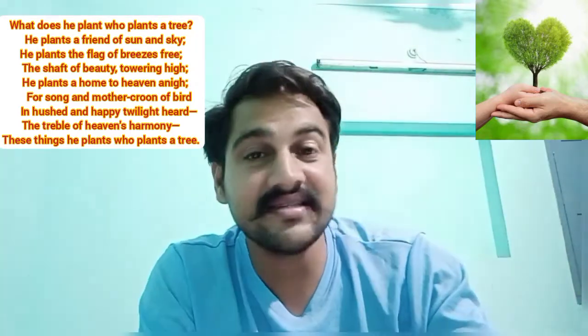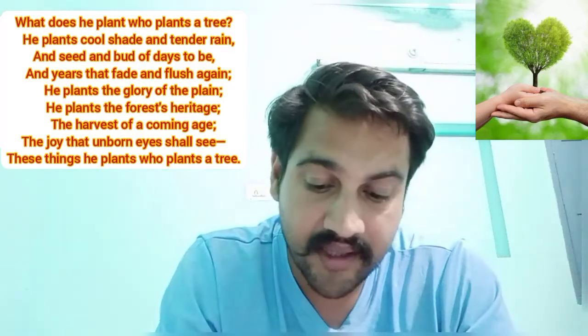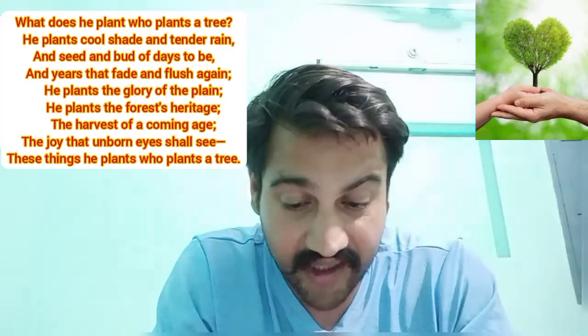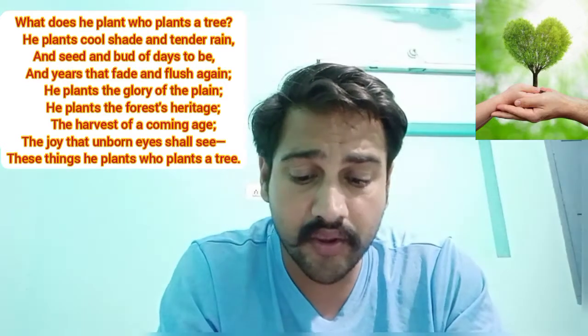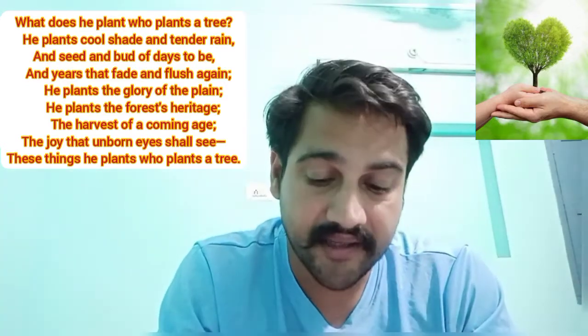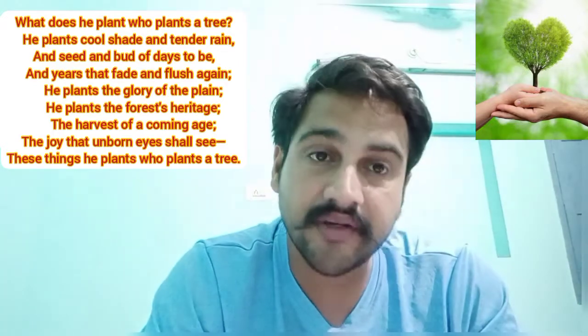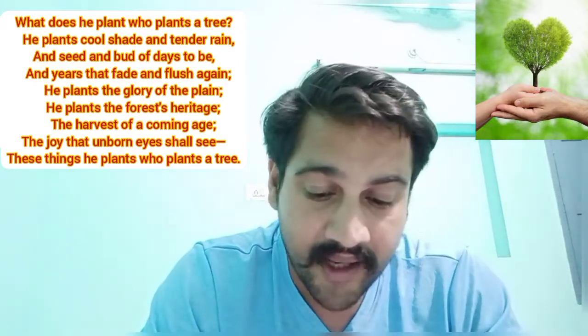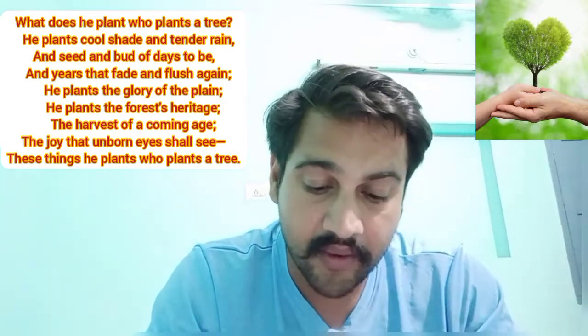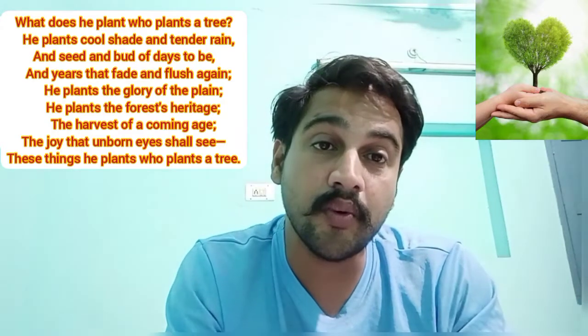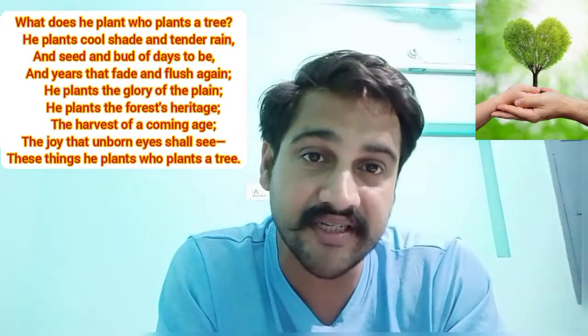And the second stanza again starts with the refrain: what does he plant, who plants a tree? He plants a cool shade and tender rain. That means again the question is asked, let's repeat the same question with the new stanza and attempt to answer it. The second thing that he's planting, who plants a tree, is that he provides the cool shade. The tree provides a cool shade.